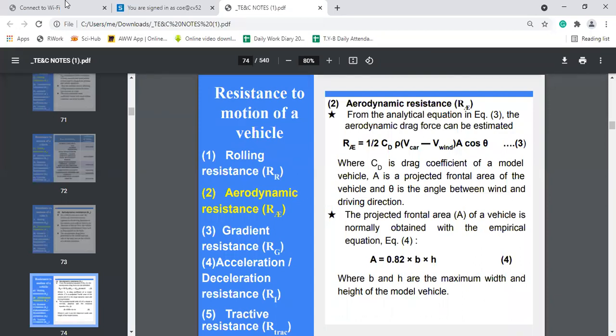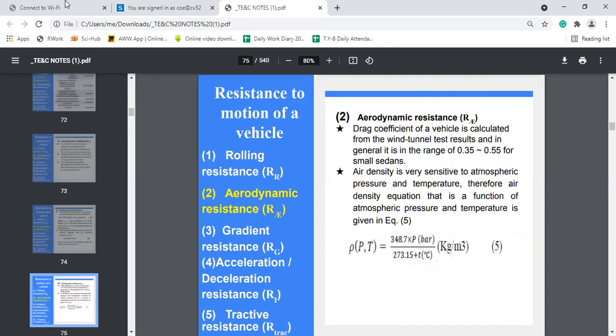To obtain the projected frontal area of the vehicle, it is given by the formula 0.82 into B into H, where B and H are the maximum width and height of the vehicle to be considered. Generally, the drag coefficient of a vehicle is in the range between 0.35 to 0.55.